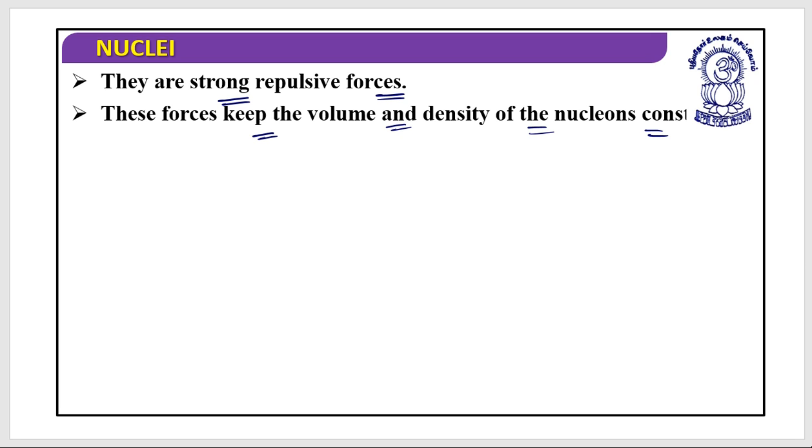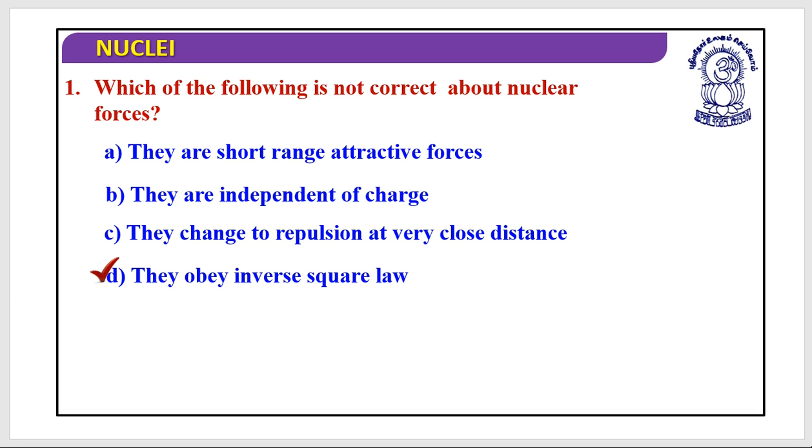Great. Let's look at certain quick questions. Which of the following is not correct about the nuclear forces? They are short range forces, attractive forces. This is correct. They are independent of charges, correct. They change to repulsion at very close distance, this is clear. They obey inverse square law. No, this is incorrect. As I have been asked for the incorrect one, this would be the answer.